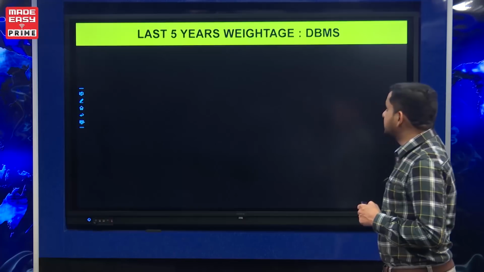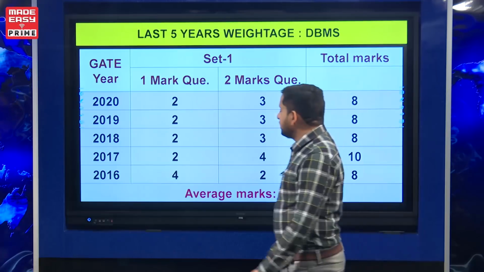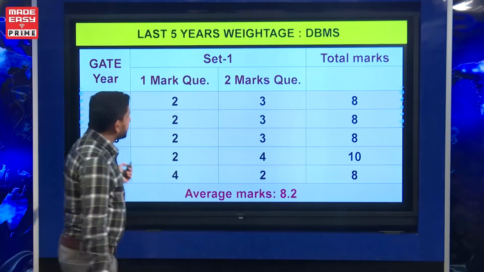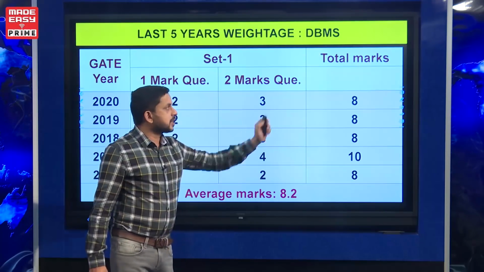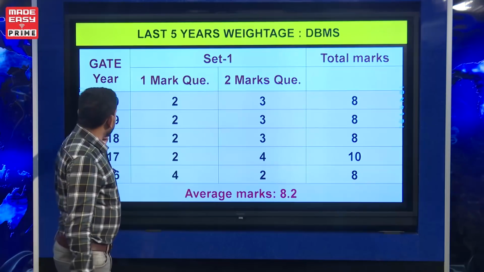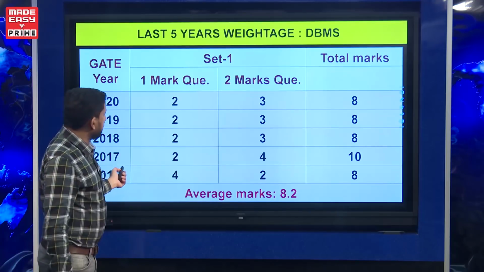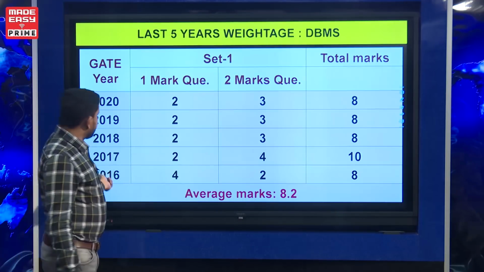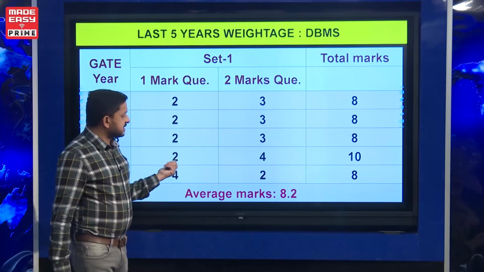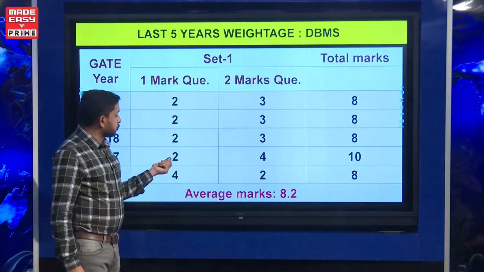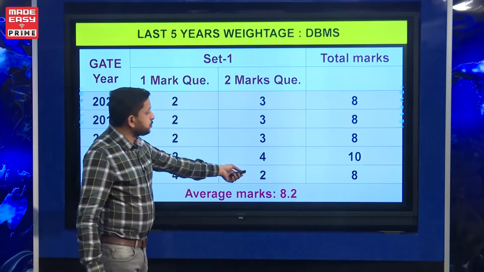Let us see the last 5 years weightage statistics. So in 2020, last year's GATE examination, 2 1 mark questions and 3 2 mark questions, total 8 marks, and the same in 2019 also, same thing in 2018 also. And in 2017 and 2016 there were 2 sets of examination, but in both the sets the weightage is the same, 2 1 mark questions and 4 2 mark questions, and 4 1 mark questions and 2 2 mark questions.